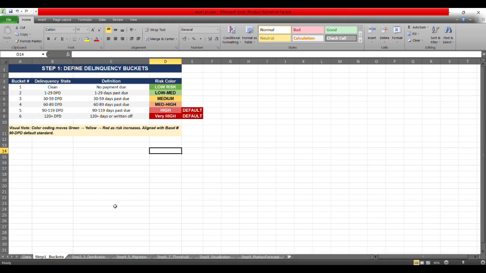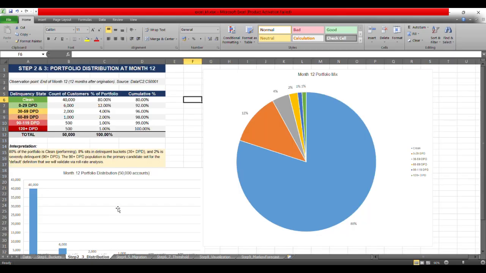So the question we are actually answering here is, does the default really start at 120 or 90 or 60? That's what we need to understand from the distribution perspective. So at the observation point, month 12, what does our portfolio look like? That should be your question, and that's what I am going to define here.